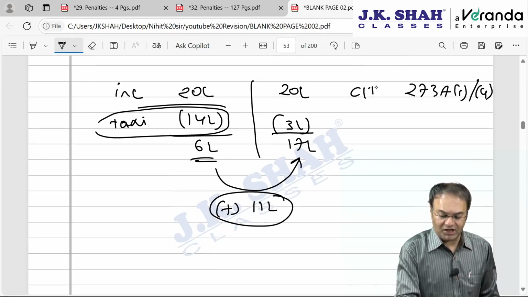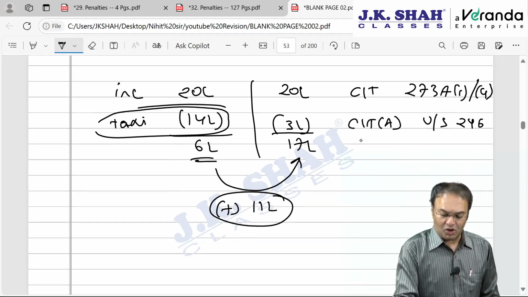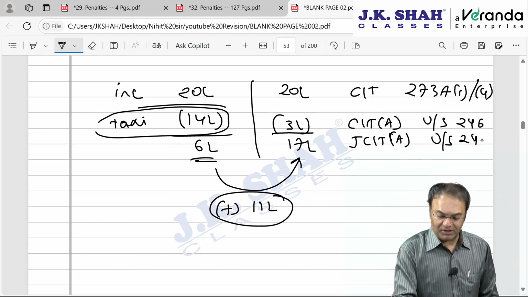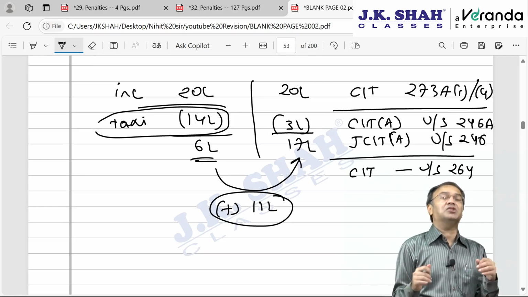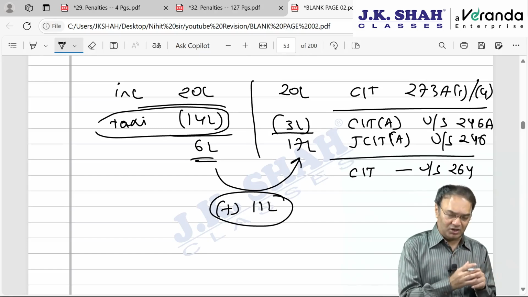One can approach CIT PCIT, or one can go to CIT appeal for filing appeal under section 246, or JCIT appeal, 246A, sorry, 246 is JCIT appeal and 246A is CIT appeal, or the assessee can approach CIT PCIT under section 264 for revision. Three remedies are generally available, but these three remedies take place only after AO passes the penalty order.